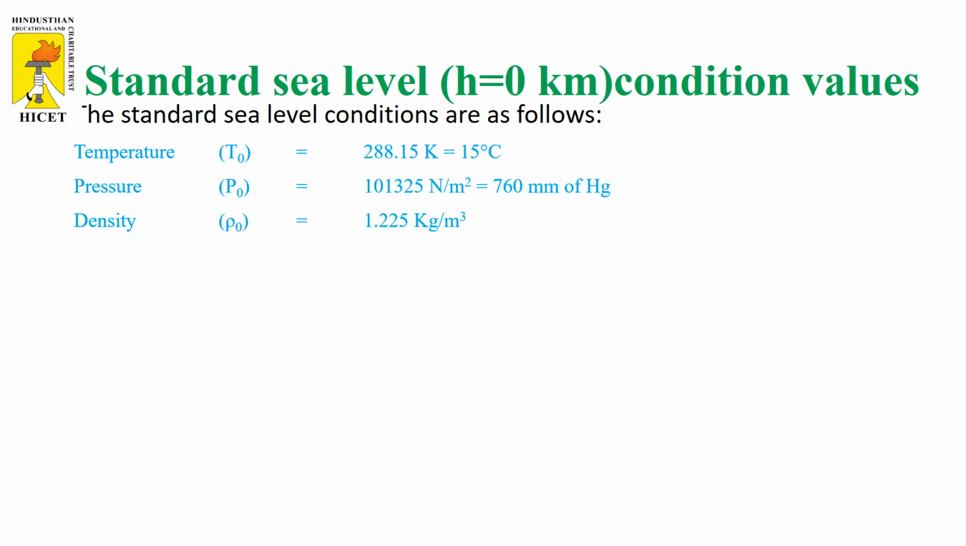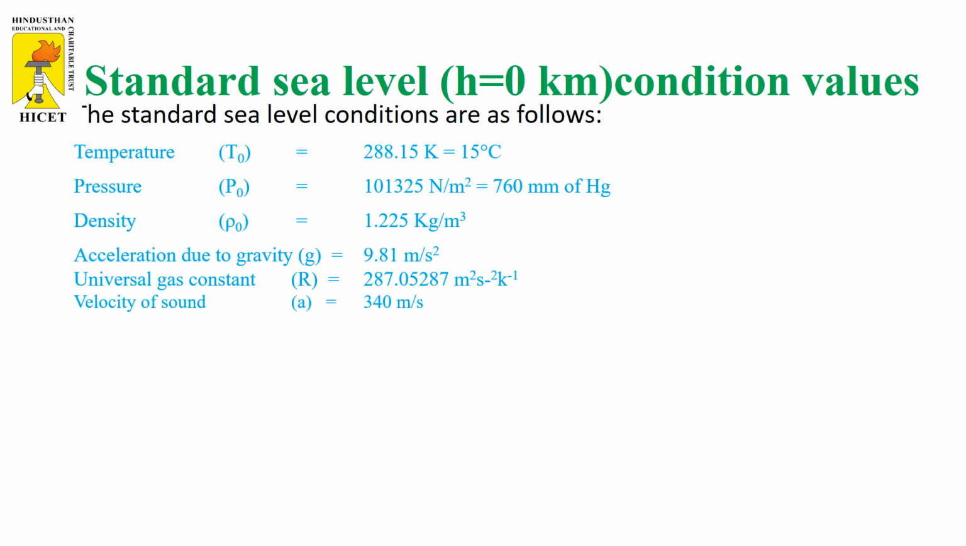Associated with these three physical properties, we have to consider some more parameters when we are talking about the Earth atmosphere. The one is acceleration due to gravity. We know the value, that is 9.81 meter per second square. The next one is the universal gas constant, that is 287.05. The next one is the velocity of sound, that is 340 meter per second.